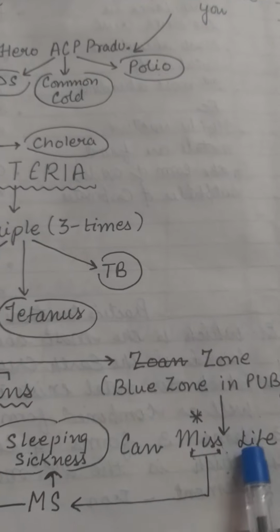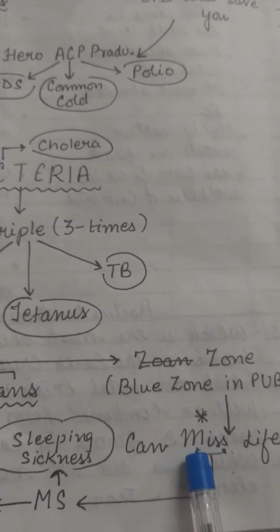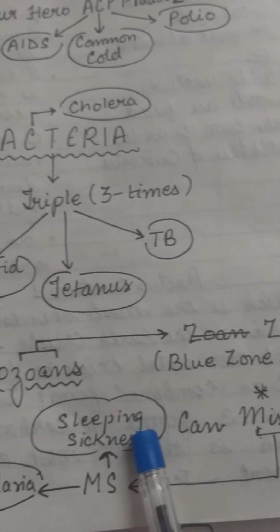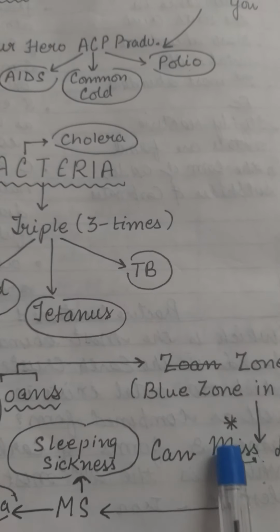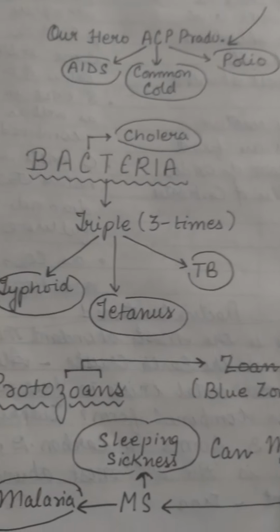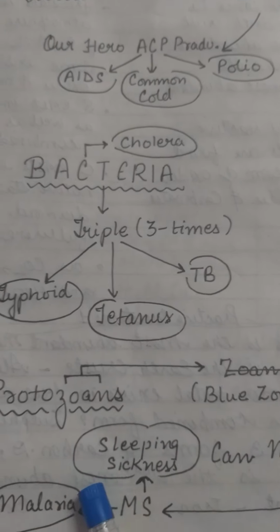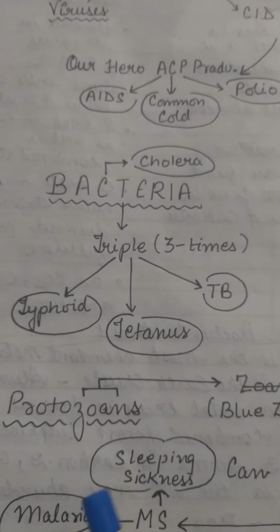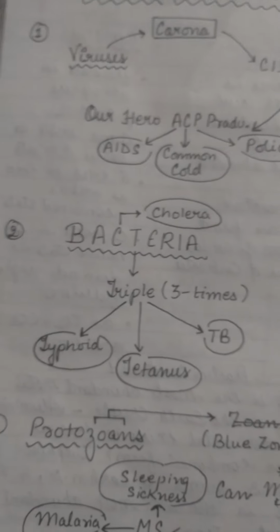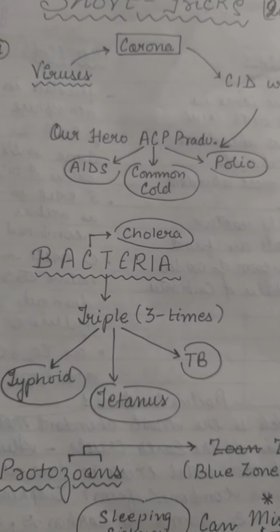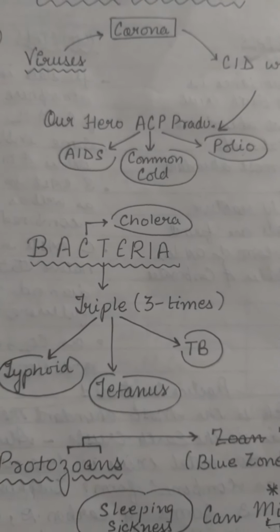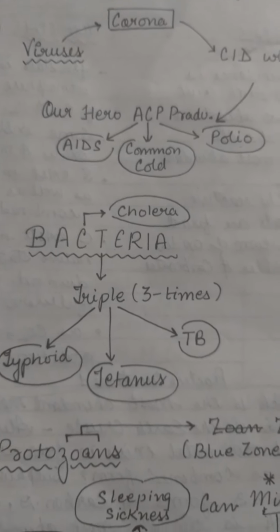Now from this word miss, we can make out two diseases: M for malaria and S for sleeping sickness. M for malaria and S for sleeping sickness. And these two diseases are caused by the protozoans. So by these short tricks, I hope you will be able to learn the infectious diseases caused by certain microorganisms.